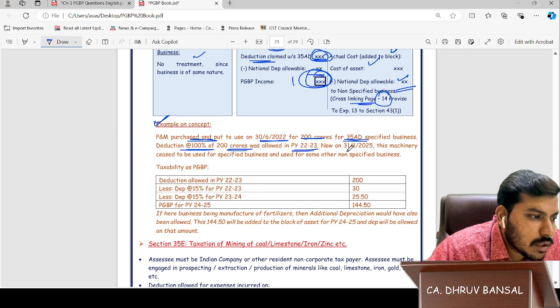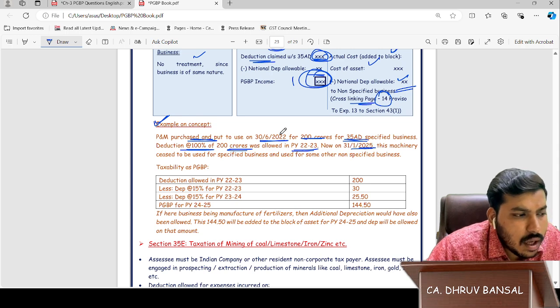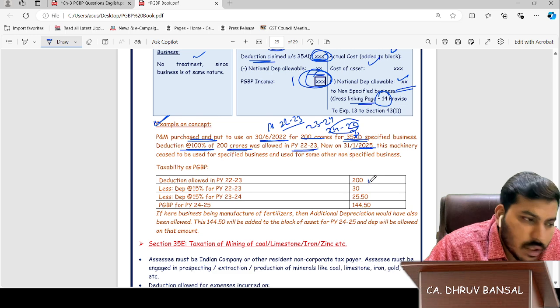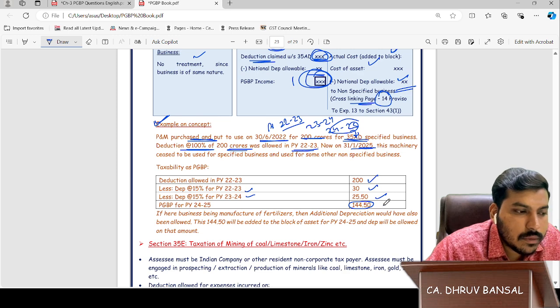Now on 31st March 2025, that is, previous years 22-23, 23-24, 24-25, this asset is getting transferred. So deduction earlier of 200, less depreciation for 22-23 and depreciation for 23-24. So for previous year 24-25, this will be PGBP income.